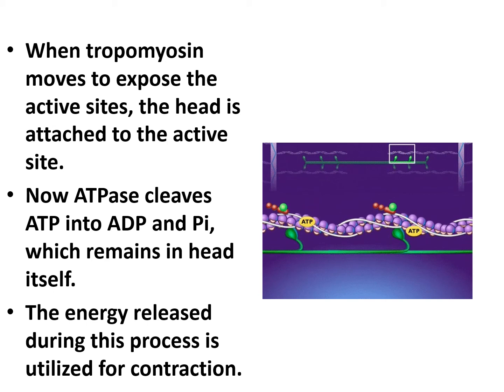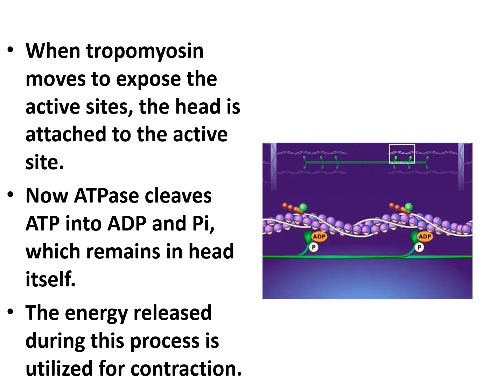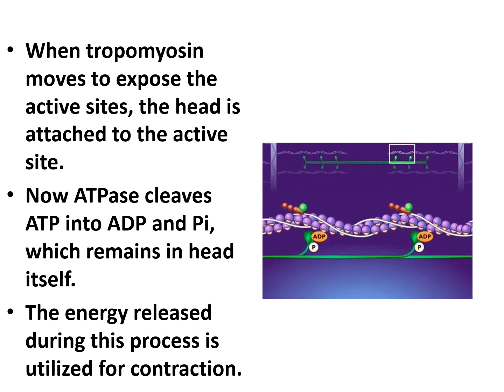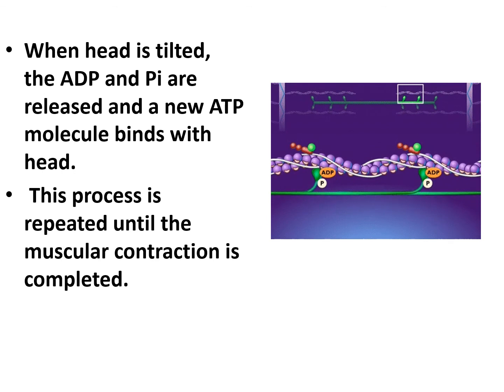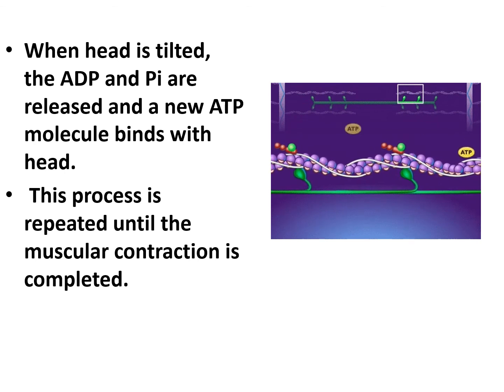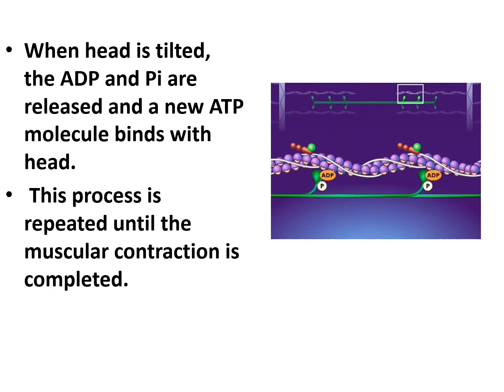Now the ATPase cleaves ATP into ADP and inorganic phosphate, which remain in the head itself, and the energy released during this process is utilized for the contraction of the muscle fiber. Now when the head is tilted, the ADP and phosphate are released and a new ATP molecule binds with the head, and this process is repeated until the muscular contraction is completed.